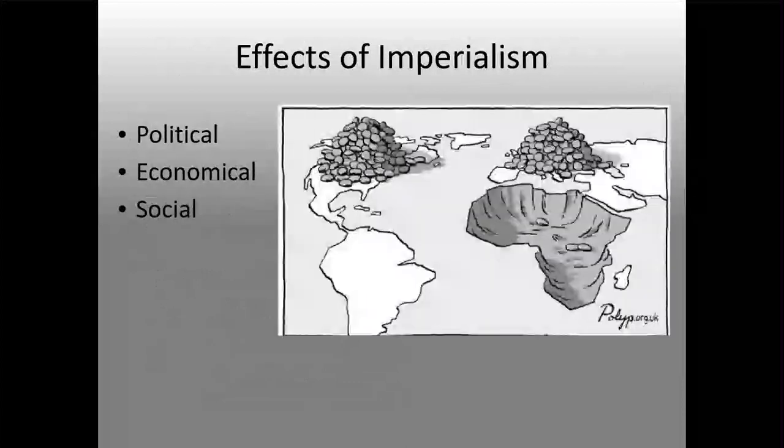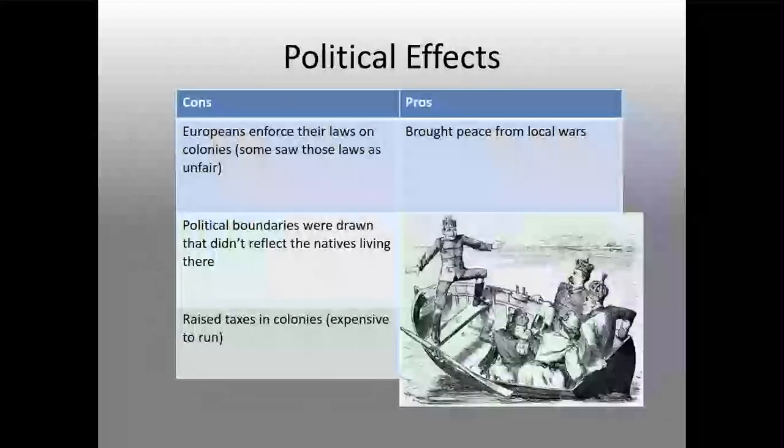Effects of imperialism: political, social, and economic. Political effects: Europeans enforced their laws on colonies. Some saw those laws as unfair. This is a con. But in doing this, these laws brought peace from local wars, seeing as those rules were there for a specific reason. Another con: political boundaries were drawn that didn't reflect the natives living there.